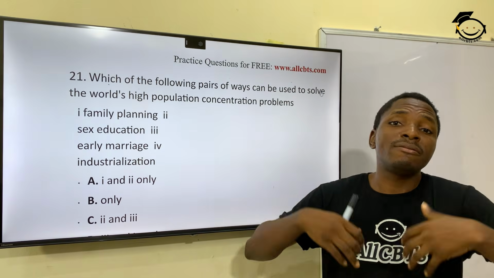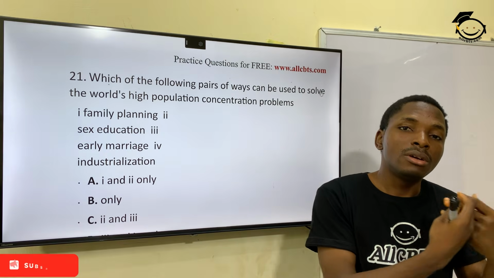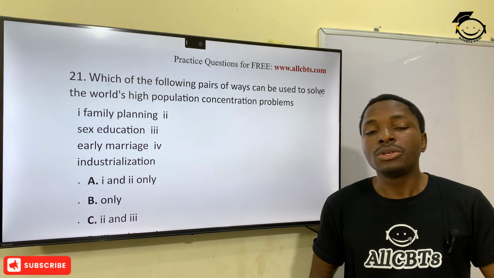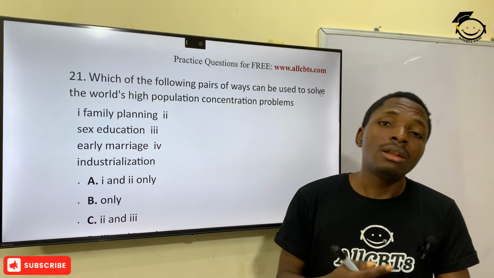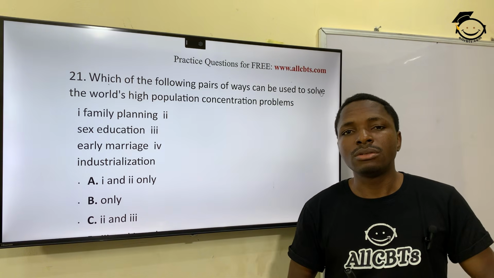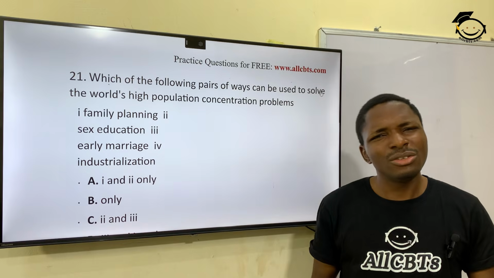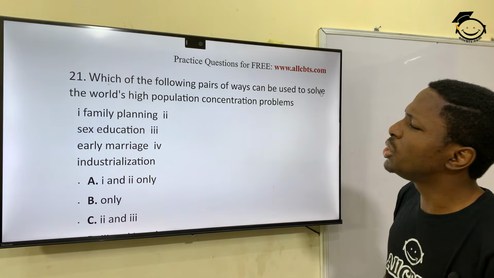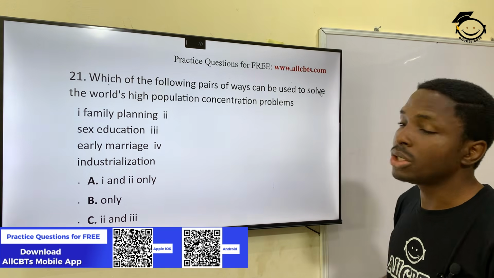So people have to fight and struggle for the few resources. In such a place, food will be expensive and scarce, and land will be very expensive because there's not so much land mass and people have to struggle. There are so many problems like that which we won't go into. If you want a better explanation, you can use the comment section.